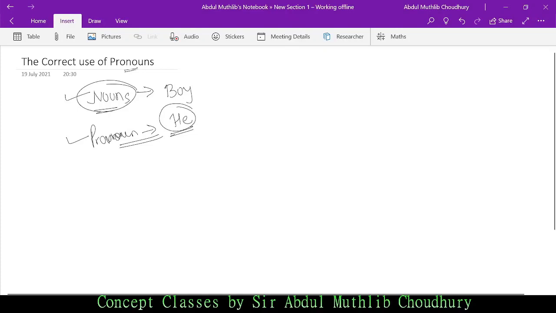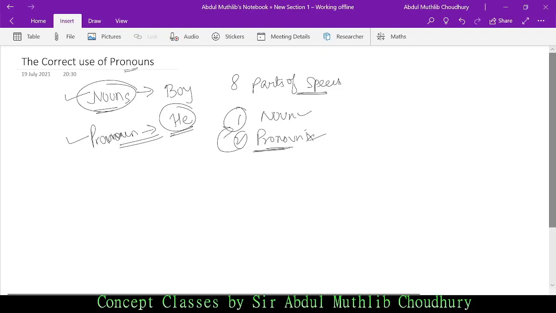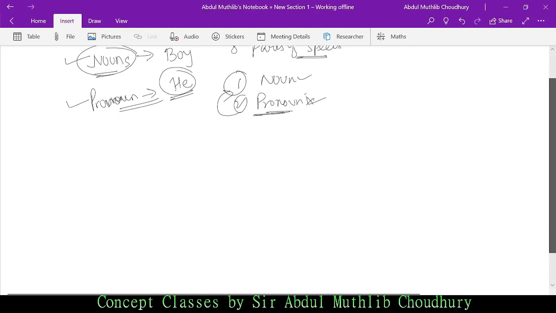Pronoun is completely different. There are how many parts of speech? There are 8 parts of speech. If one is noun, then 2 is pronoun. Do not get confused. Pronoun is completely different. Noun is completely different. Pronoun replaces noun.